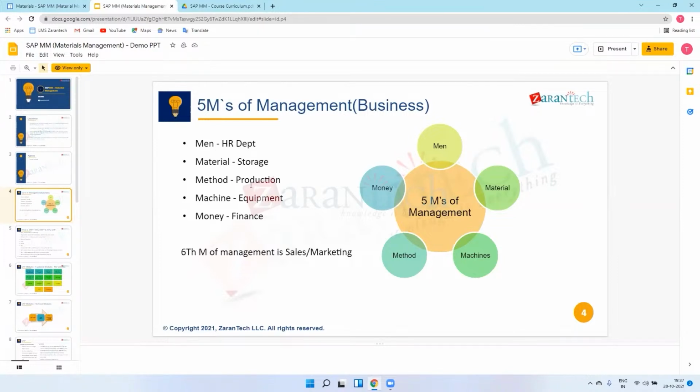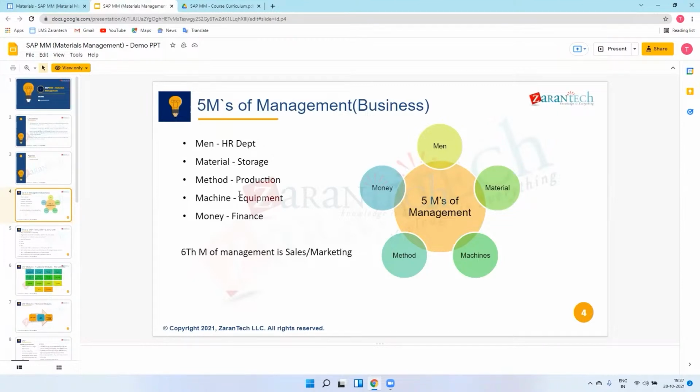To produce the material or equipment, we need machines or robots. To manage all these things, money is needed, and that comes under finance. So these are the 5M management systems in every business. Without these 5Ms, a business cannot run.